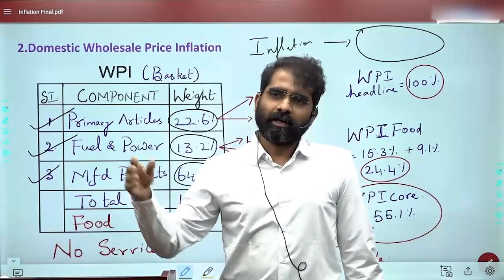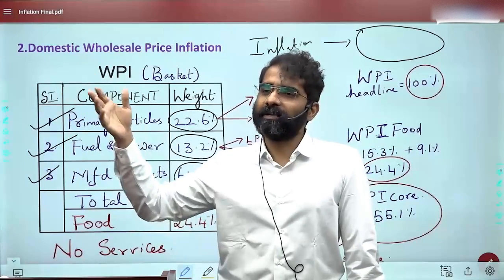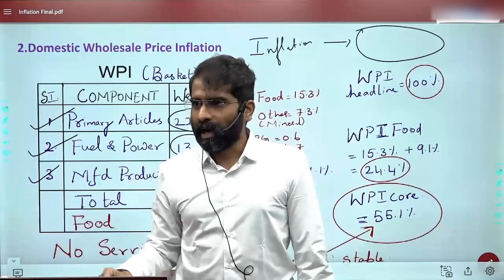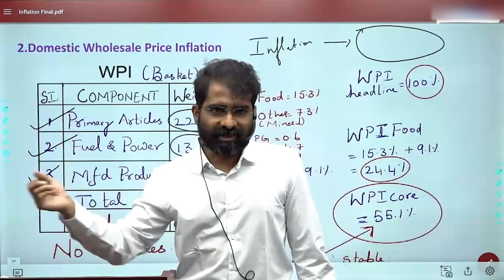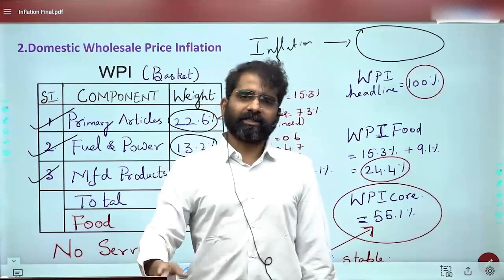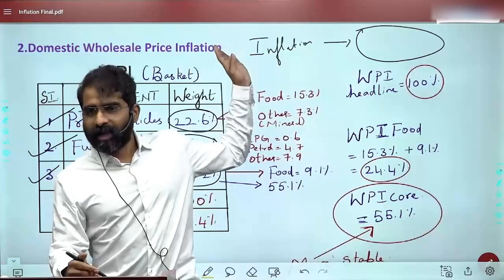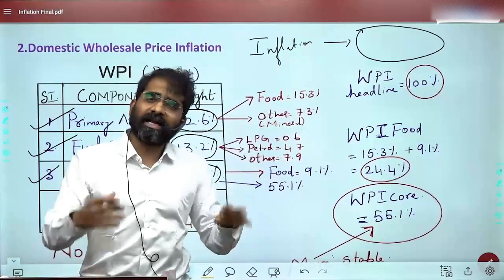That means if the oil prices are increasing and the industries may be using oil as a raw material, iron is becoming costly, steel is becoming costly, the raw materials are becoming costly, it will first have a higher impact obviously on the WPI, and the economic survey says with a lagged effect.